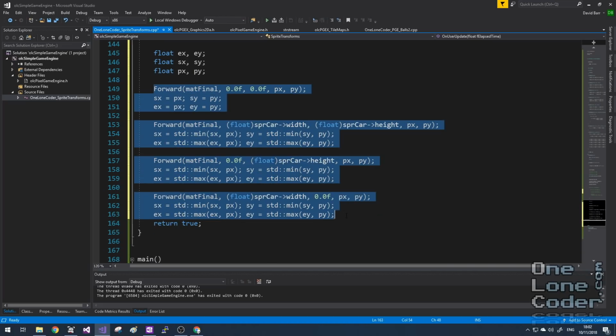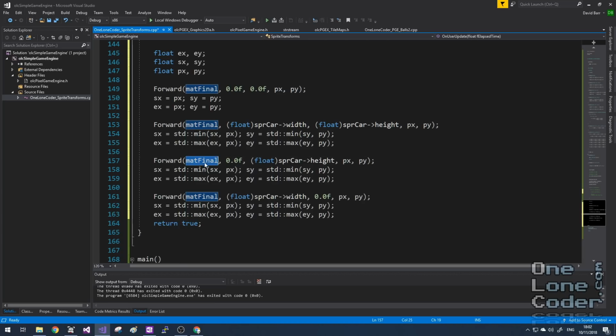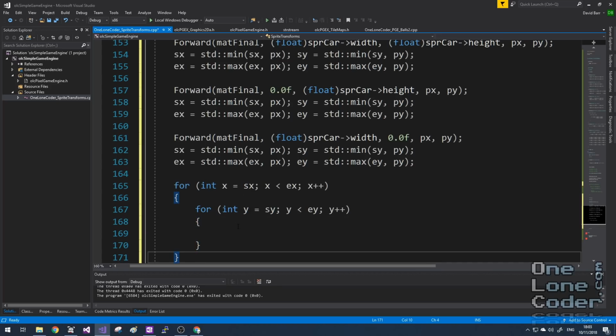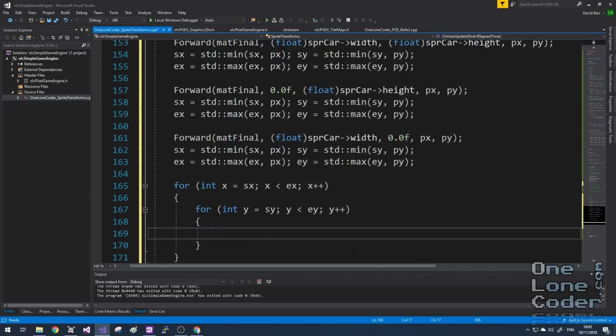So this algorithm will give me the bounding box of my transformed sprite, and I've needed the forward transformation matrix in order to do that. Now that I have the bounding box, I can now traverse through each pixel of the bounding box and use the inverse transformation to sample the sprite at the correct location. So all of the pixels in the bounding box are going to get selected. I'm not going to have any gaps.